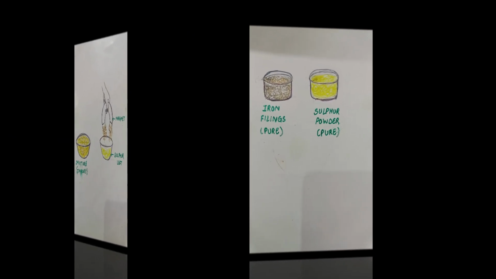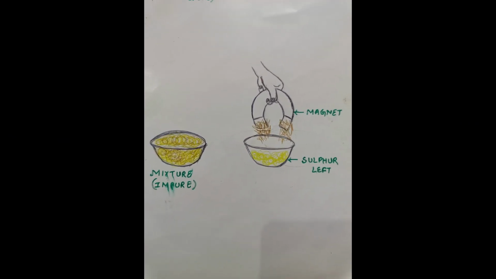Mix them well. It is an impure substance. We know it is made up of two pure elements, iron and sulfur, but we don't know the combining ratio. They are not combined in a definite proportion by mass, so it is a mixture.